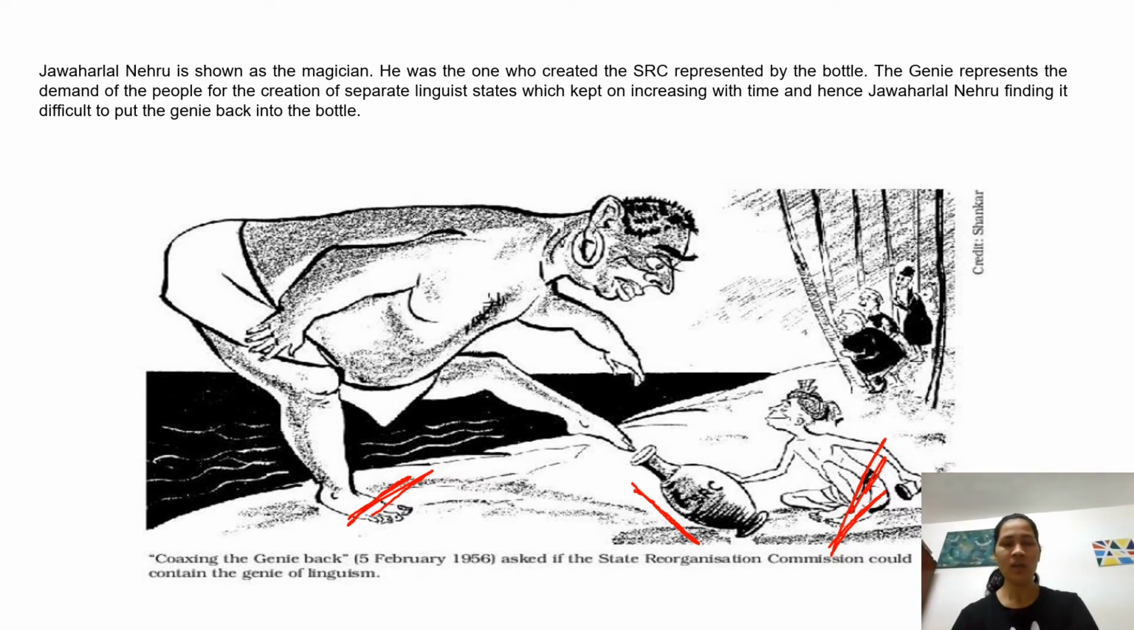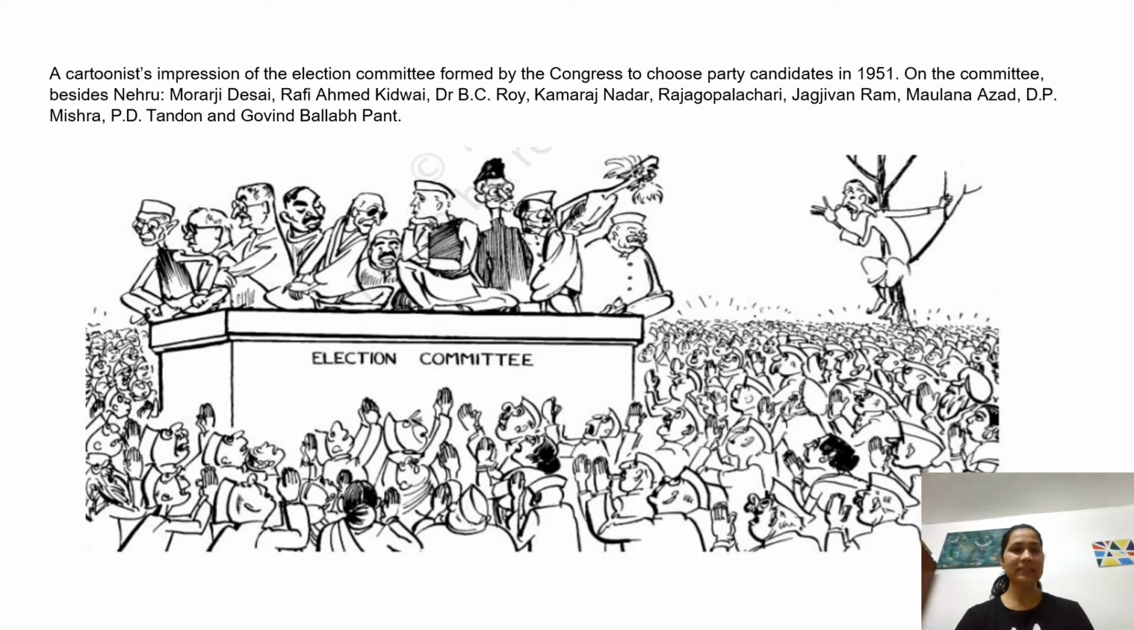Okay, moving on to the next picture. So basically this picture represents an impression of the election committee that was formed by Congress to choose the party candidates in 1951. On the committee, besides Jawaharlal Nehru, so we can see that this person in the forefront is Jawaharlal Nehru.